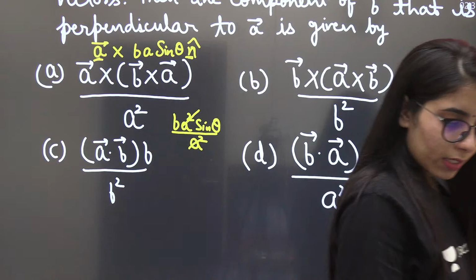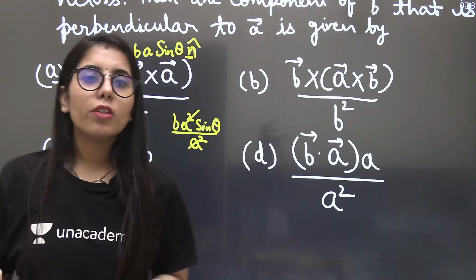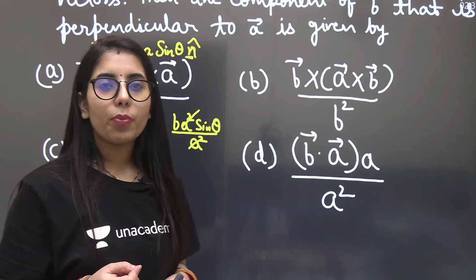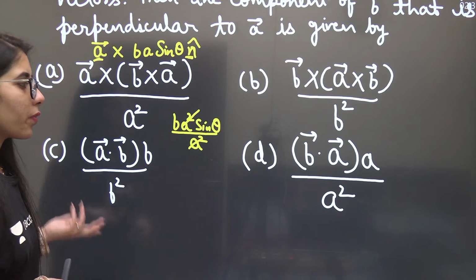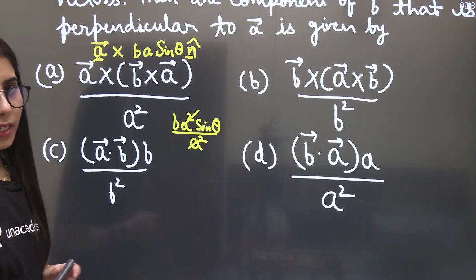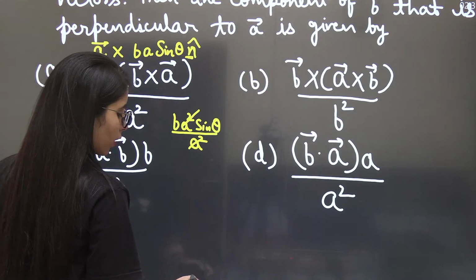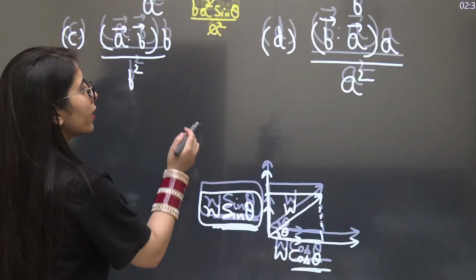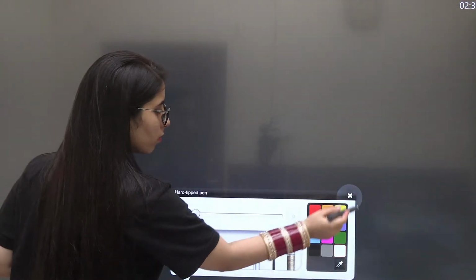Just mention it. Clear? So this was a smart approach, that we already know what will be the perpendicular component and how we have to proceed, what steps we have to take. So that's what we have considered here, and we are getting the right answer. In case you have any doubt, any difficulty, anything which is not clear to you, you can surely mention it and let me know about it. But if it is clear, let's go for the next question then.